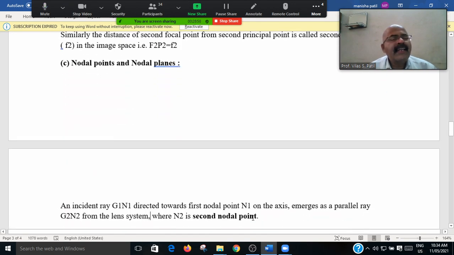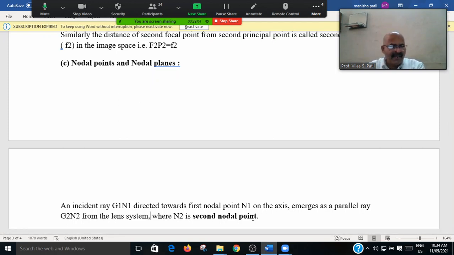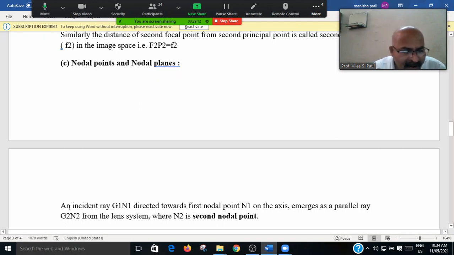Okay, then last is the nodal point and nodal plane. First we saw the principal point and principal plane, then the focal point and focal plane, and now we will see the nodal points and nodal plane. Now see where the nodal point and nodal plane are. An incident ray G1 N1 is directed toward the first nodal point N1, which is the nodal point on the axis, and emerges parallel.